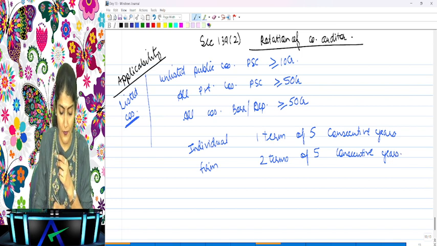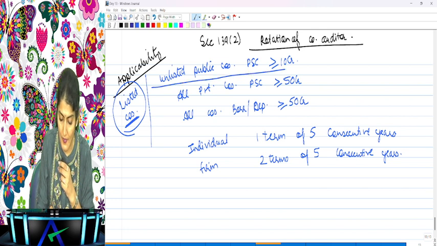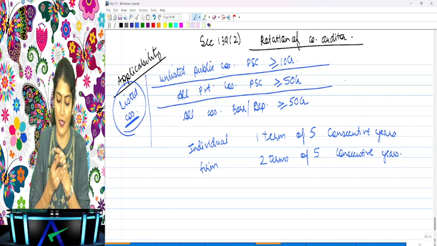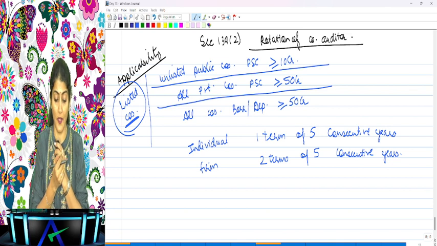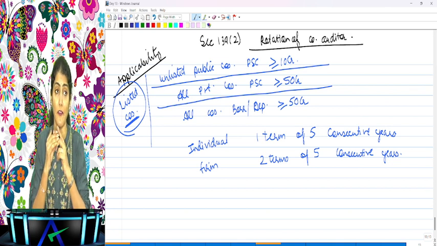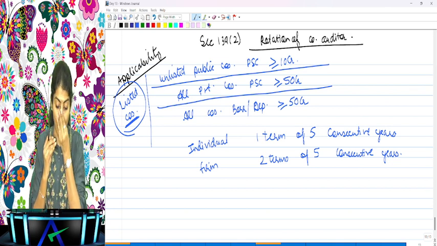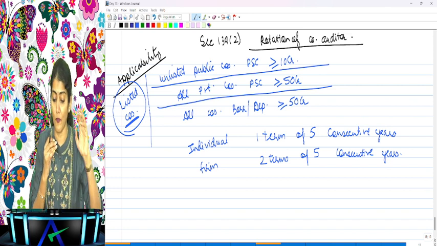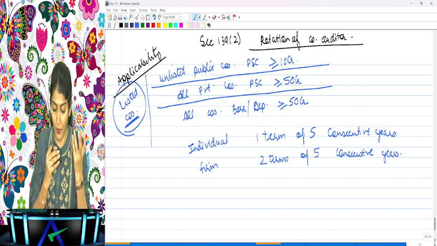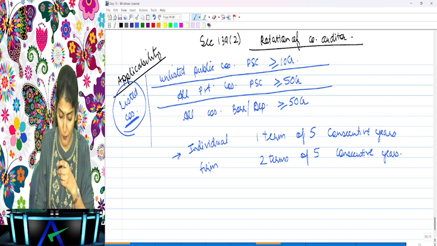Right. So in case of the listed companies, unlisted public companies having paid up share capital of more than or equal to 10 crore, all private companies having paid up share capital of more than or equal to 50 crore, all companies having borrowings or deposits of more than or equal to 50 crore cannot appoint an individual for more than one term or a firm for more than 2 terms.